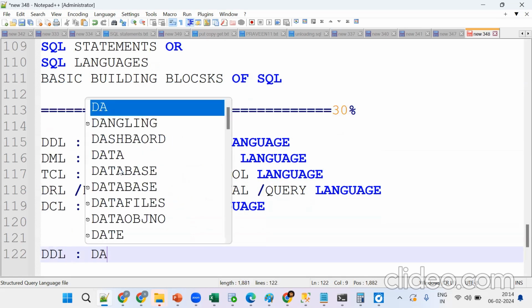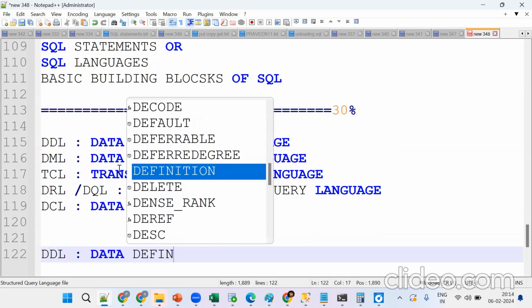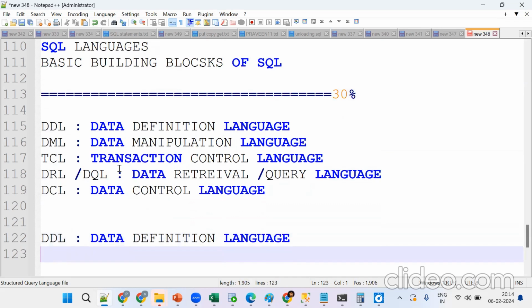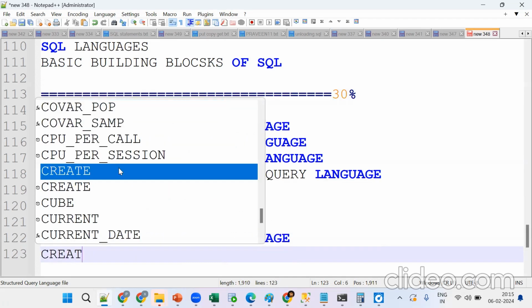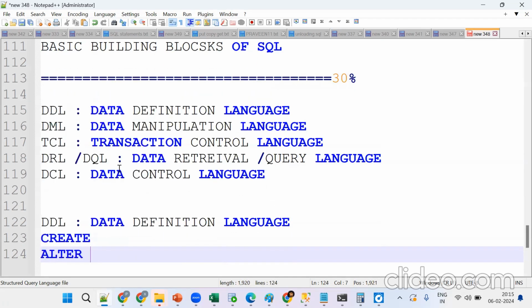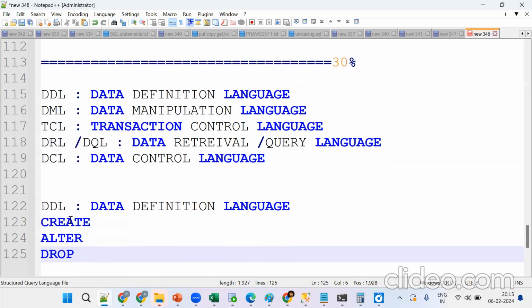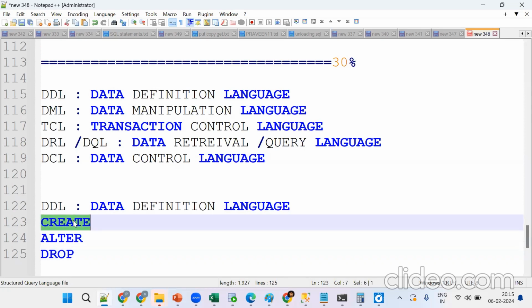DDL, data definition language. Tell me what commands we have here. We have create, alter, drop. Truncate will not come here, it's a DML. So create, alter, drop. Truncate is a DML in Snowflake.